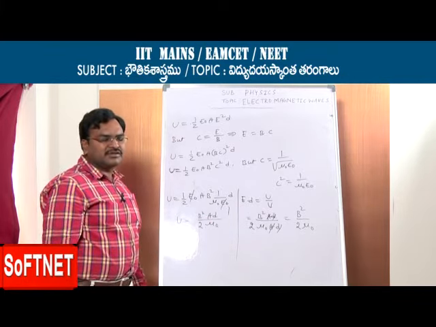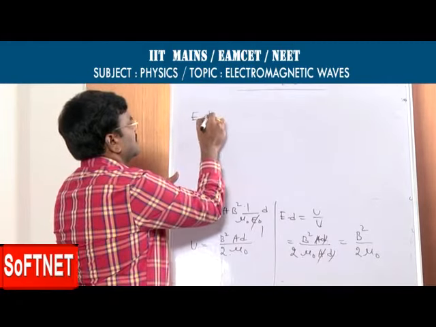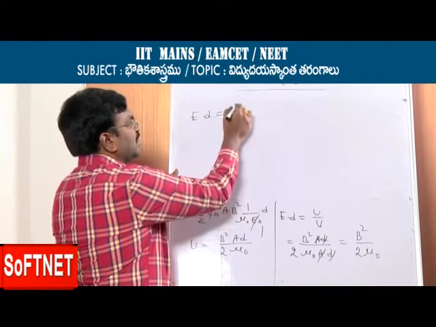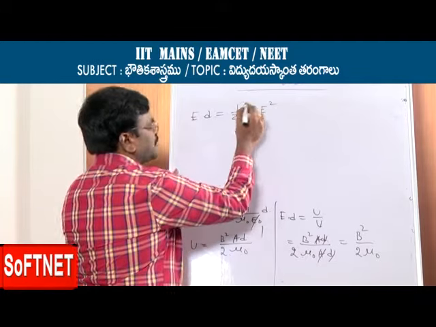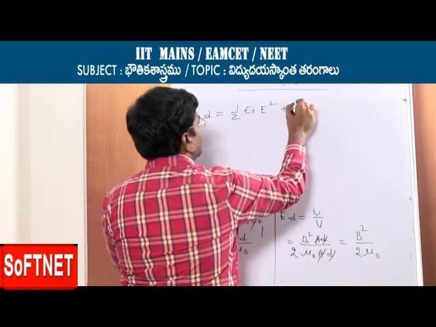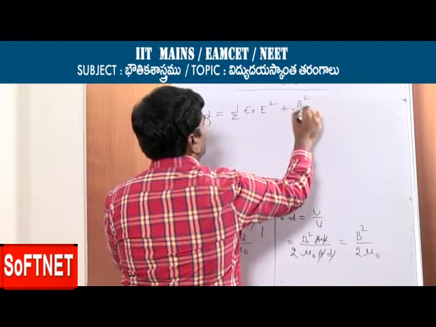Energy density of electromagnetic wave. Energy density due to electric field, how much? 1 by 2 epsilon 0 E square. Due to magnetic field, B square by 2 mu naught.